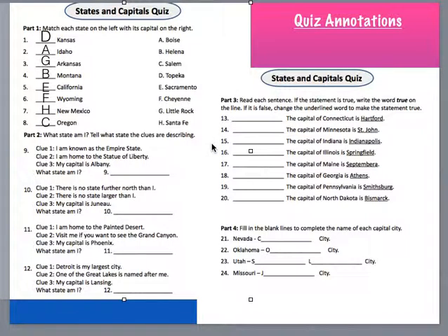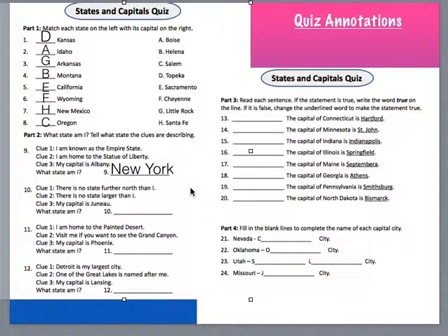I'm known as the Empire State. I'm home to the Statue of Liberty, and my capital is Albany. What state am I? This was an easy giveaway. Obviously, the answer is New York. That's our state. Very easy. Should have been a give me question.